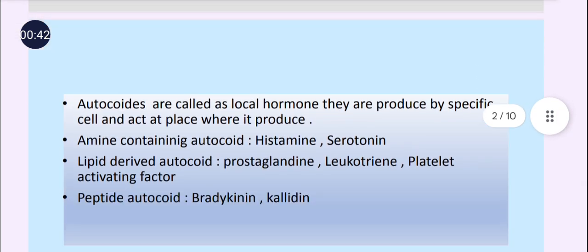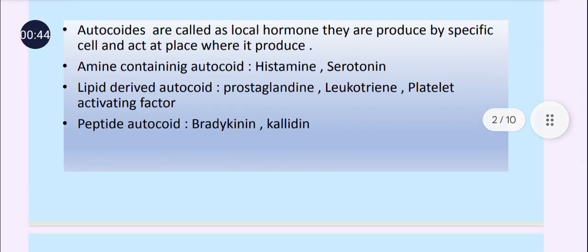Another term that is used for autocoids is local hormone, because they are produced by specific cells like mast cells or enterochromaffin cells, and they act where they are produced, meaning they act locally. They cause inflammation, redness, or swelling of a specific part of our body.